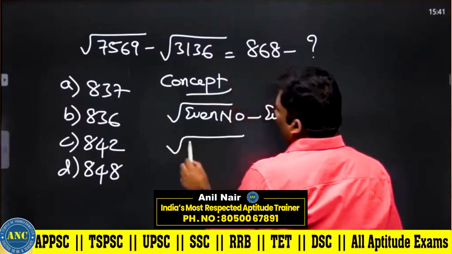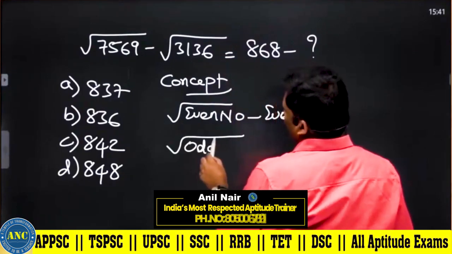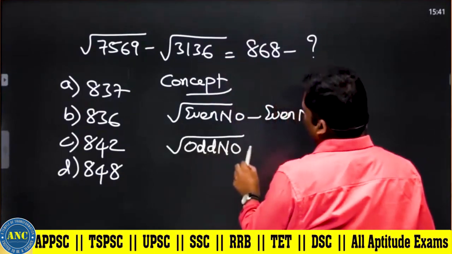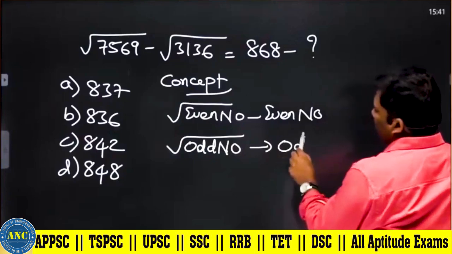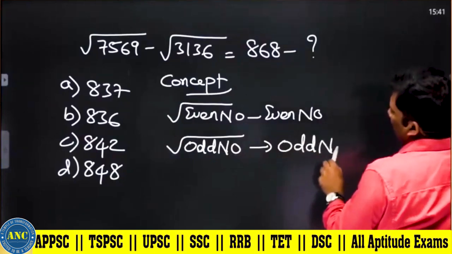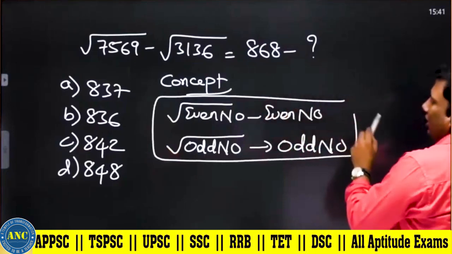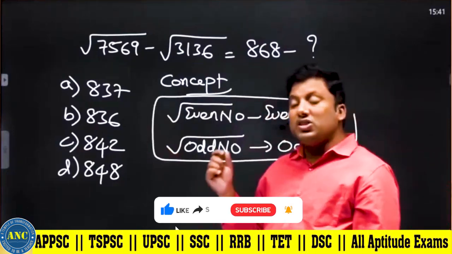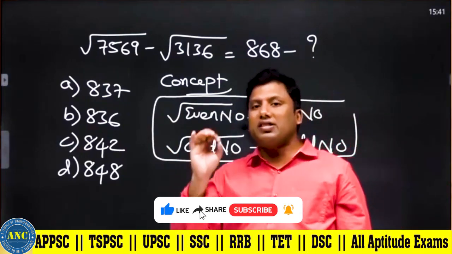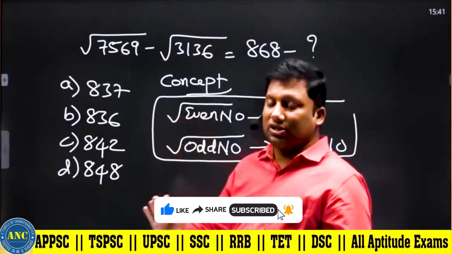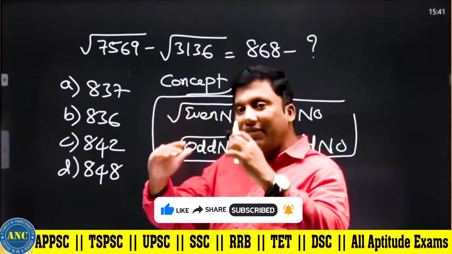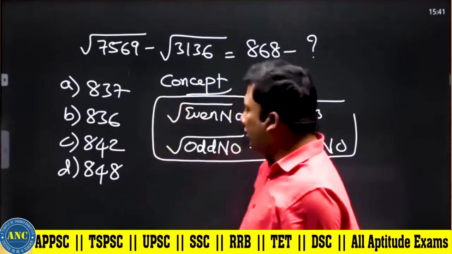Square root of an odd number is an odd number. First thing, make a note of it, sir. Root of an even number is an even number. Square root of an odd number is an odd number. This will help you to eliminate some wrong answer options. At the end of the class, I will give a table of which method you need to use.